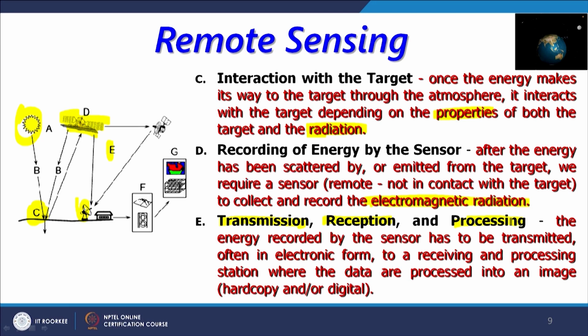So, the energy recorded by the sensor has to be transmitted, often in electronic form, and basically we receive it in digital form. So all the remote sensing images are recorded in digital form, not analog form nowadays, and then the processing stations or satellite stations receive these data sets or images, and then processing will take place.